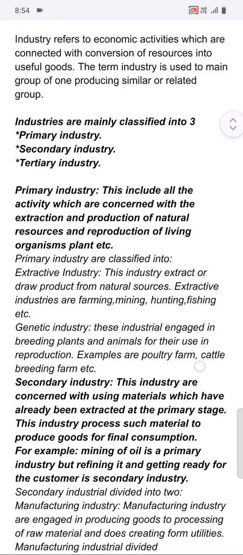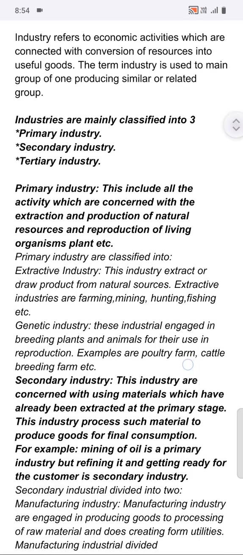Primary industry includes all the activities which are connected with extraction and production of natural resources and reproduction of living organisms, plants, etc. We can take the example of nurseries, cattle breeding, etc. Again, primary industry is divided into extractive industry and genetic industry.